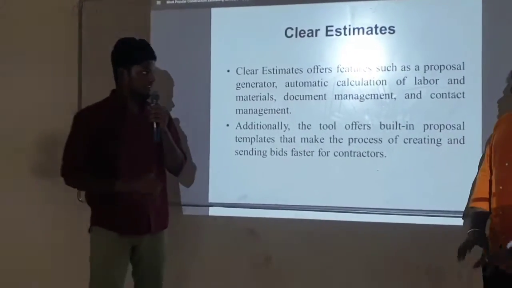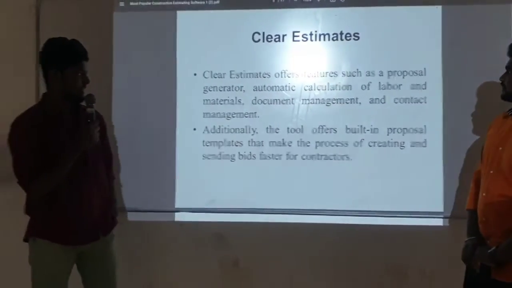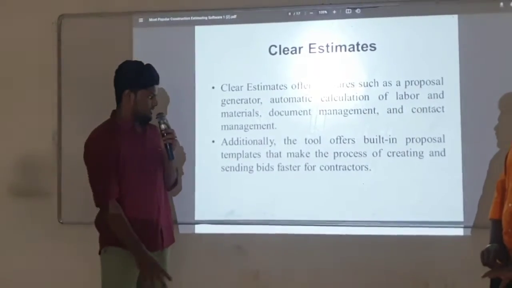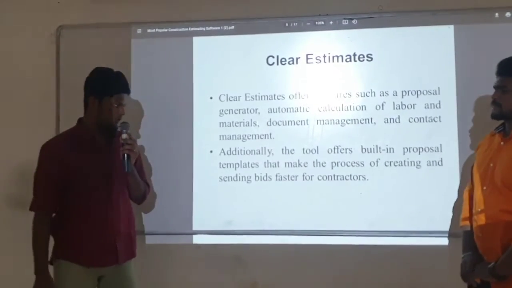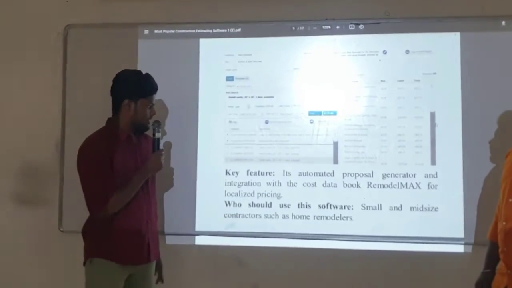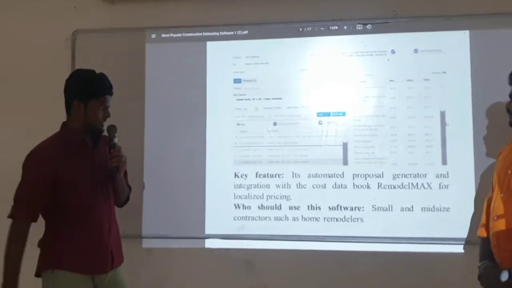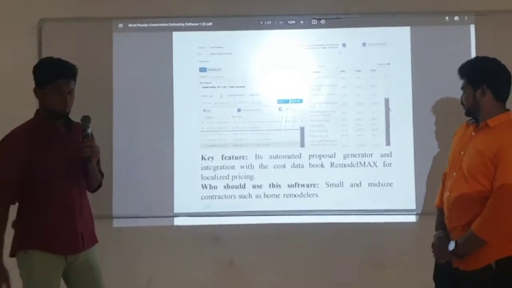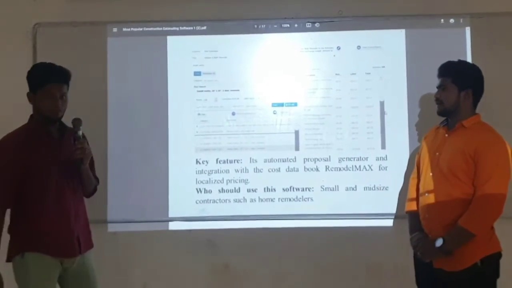Clear Estimates. Clear Estimates offers features such as a proposal generator, automatic calculation of labor and materials, document manager, and contact management. Additionally, the tool offers building proposal templates that make the process of creating and sending bids faster for contractors. The key features are the automated proposal generator and integration with the cost data book for localized pricing. Who should use this software? Small and mid-sized contractors such as home remodelers can use this software anywhere.